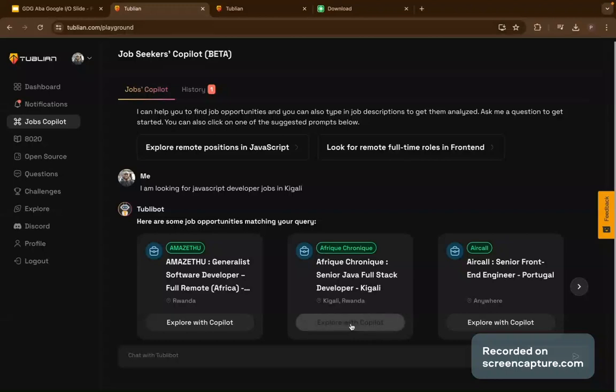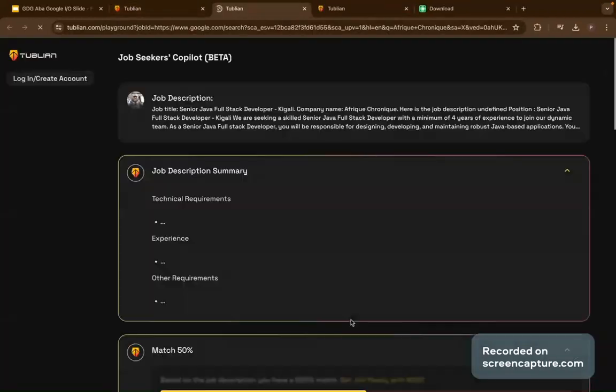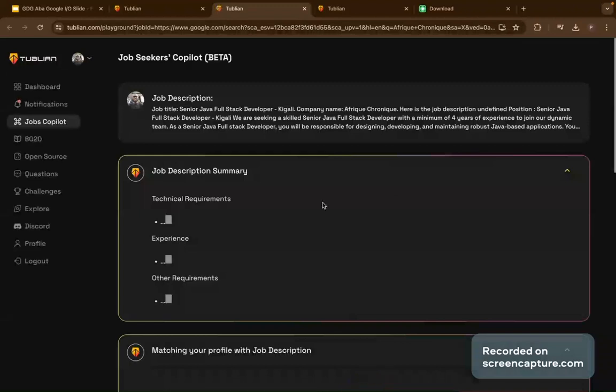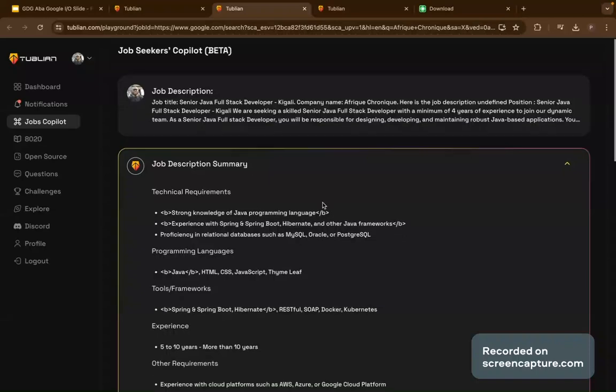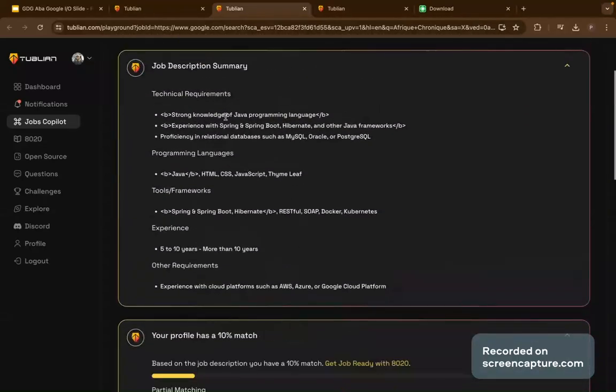This is where it gets interesting. The first phase is where you prompt the AI. The second phase is where it gets interesting. Explore with Copilot. Once you click Explore with Copilot, it's going to analyze that job for you. It's going to look at the description, tell you what you need to do. So, for example, it's telling me that, oh, I need to be strong with Java programming language.